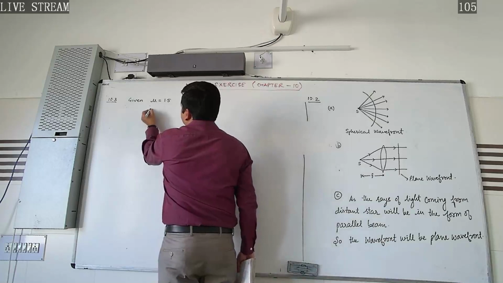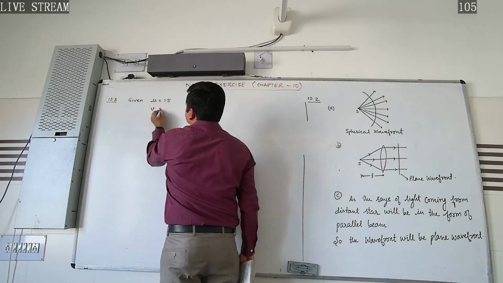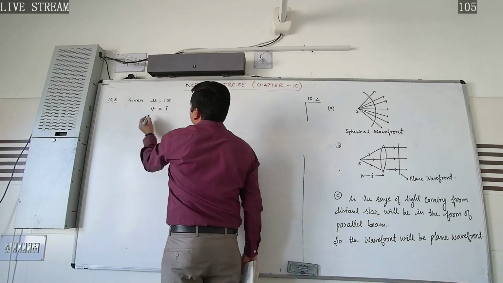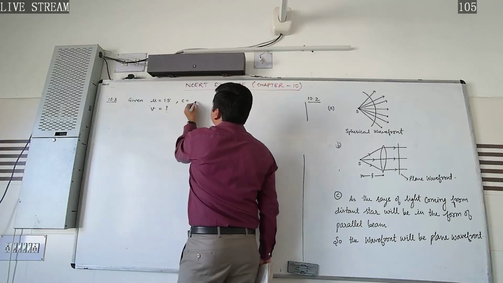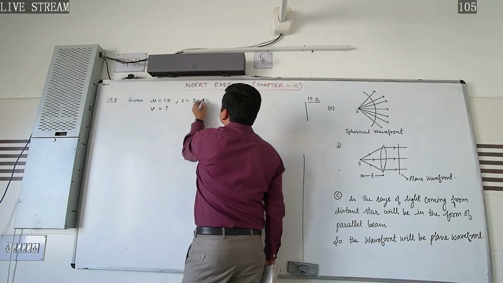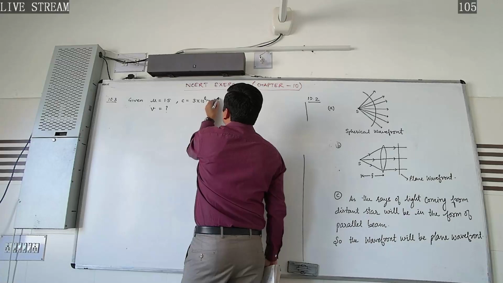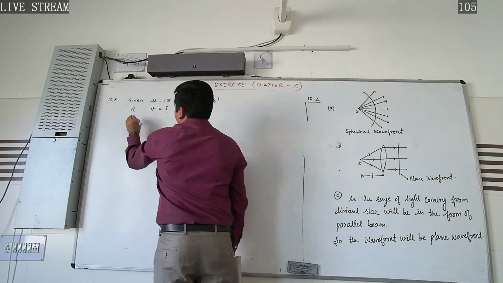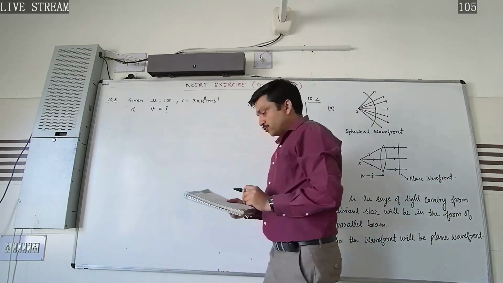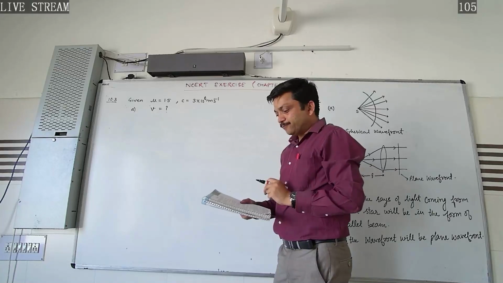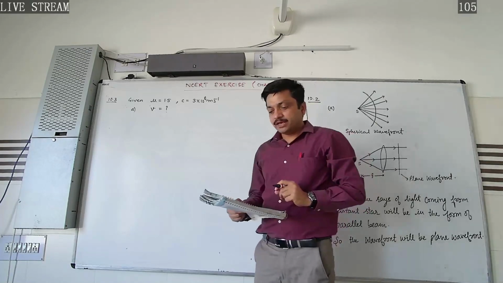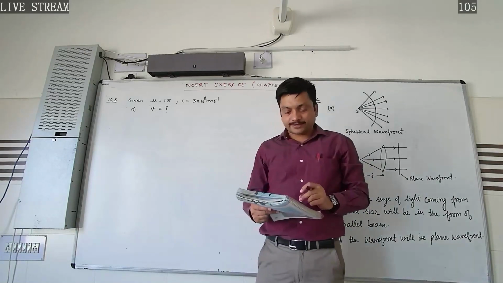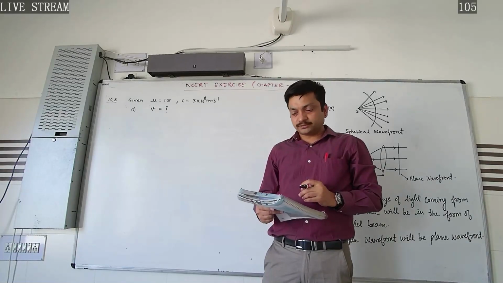Means to say, we have to calculate v in glass, and further we have been given the speed of light in vacuum, which is 3 into 10 to the power 8 meter per second. So in part A, we are asked this, and the second part is asking, is the speed of light in glass independent of the color of light?